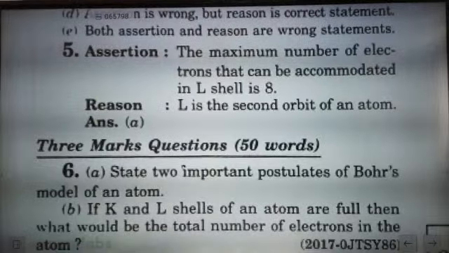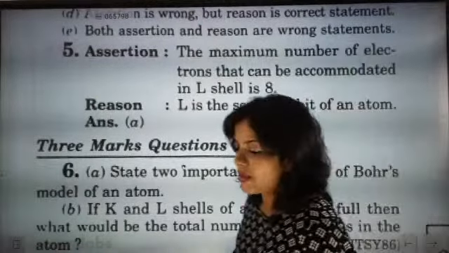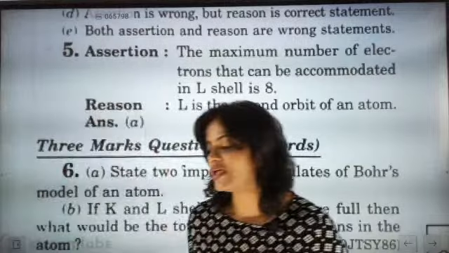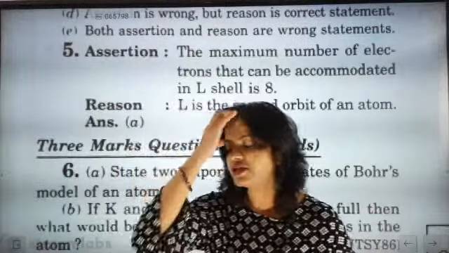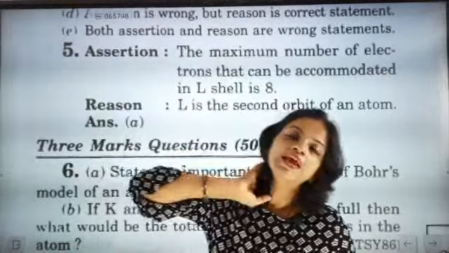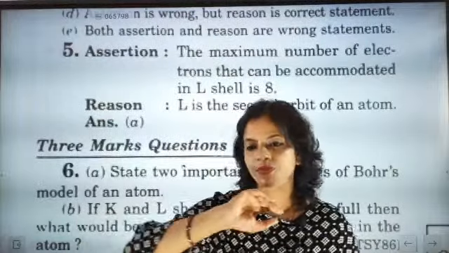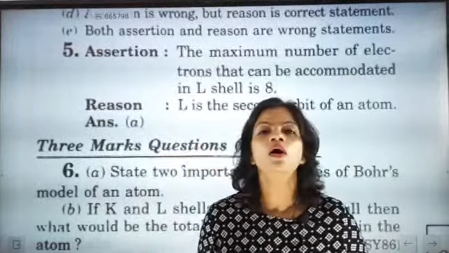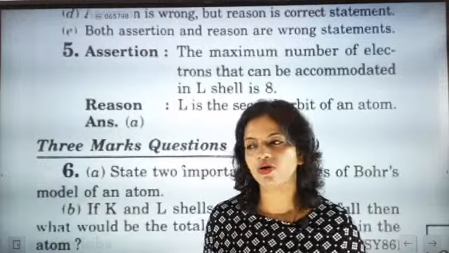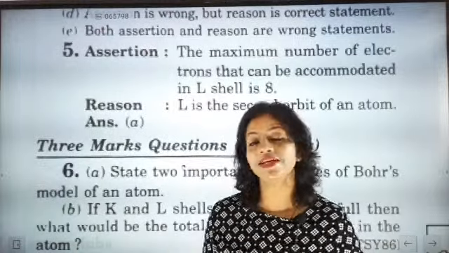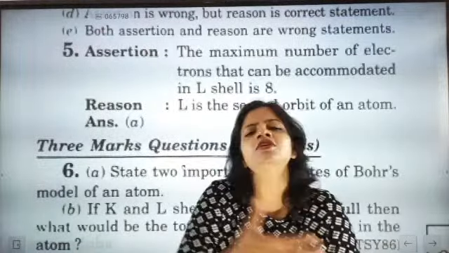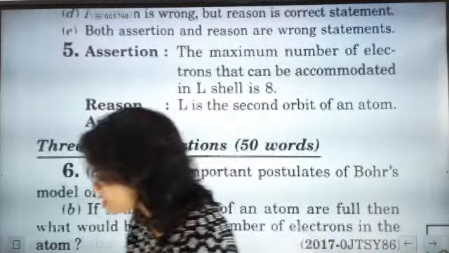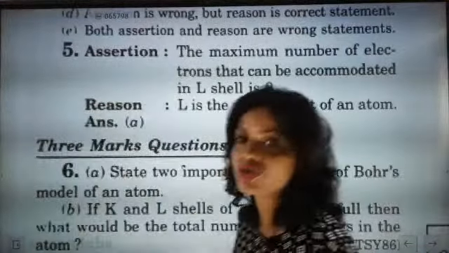Fine. Now we are going to see a 3 marks question. The first 3 mark question: I hope you have understood, Madhav, P has 6. That is called the SPDF rule. S, P, D, F: S can accommodate 2 electrons, P can accommodate 6 electrons, D can accommodate 10 electrons, and F can accommodate 14 electrons. I hope you have understood this point. Shall we go to the next question, please?